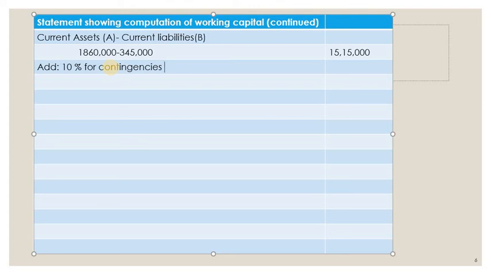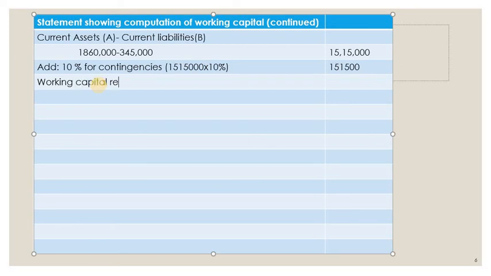So how much is that? 15,15,000 into 10%, so that is 1,51,500. So then if you add this, then this is your total working capital.